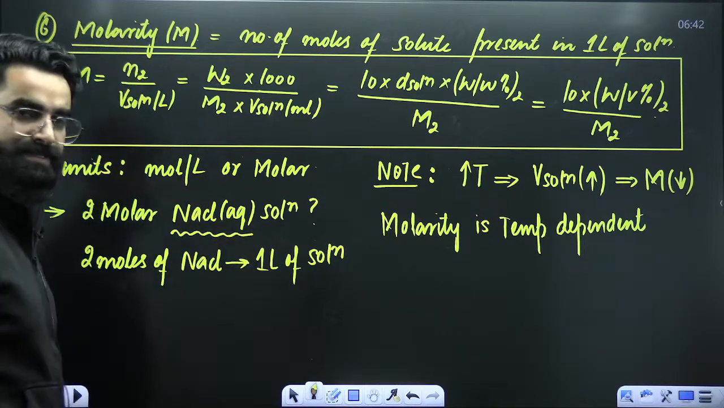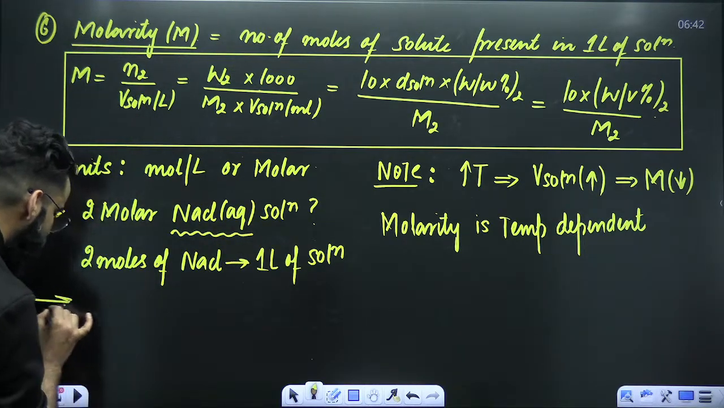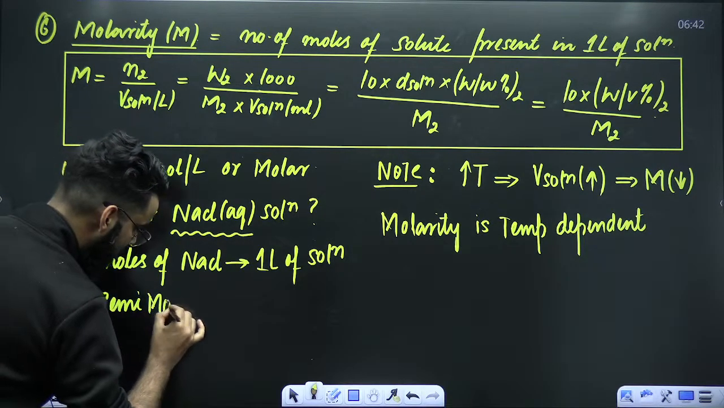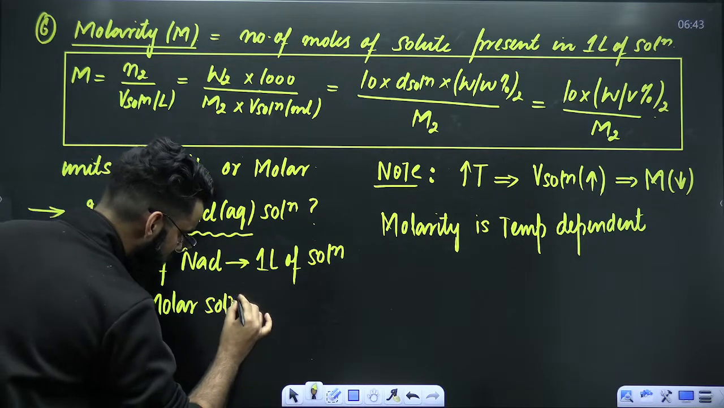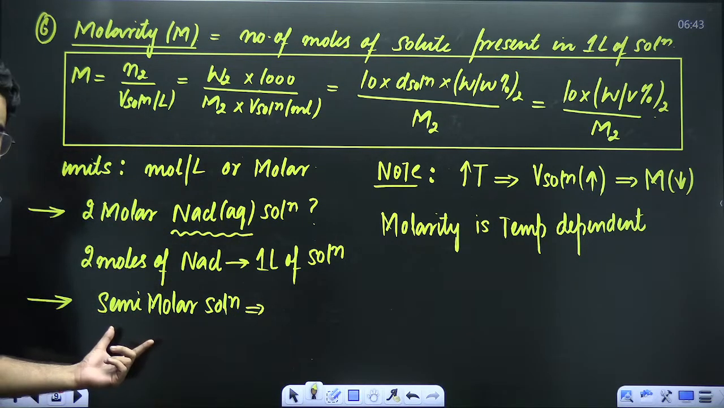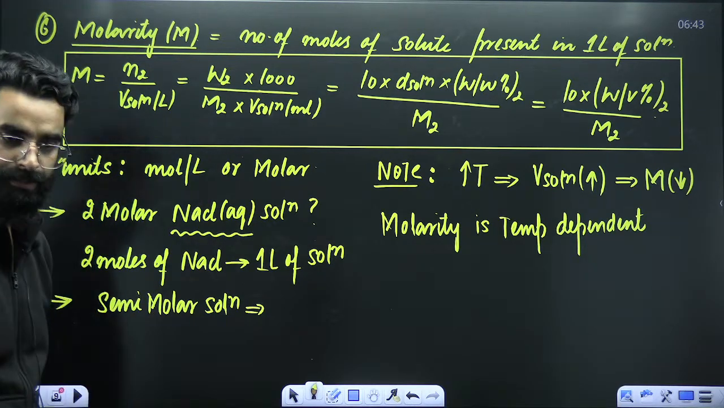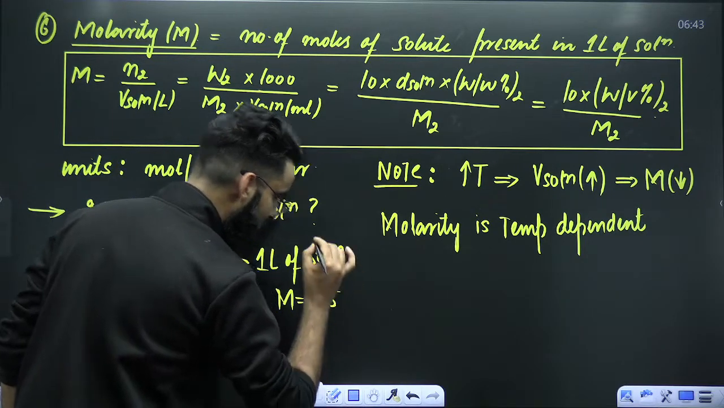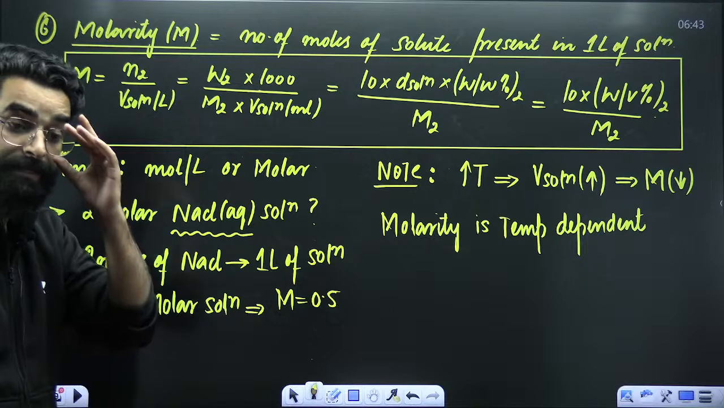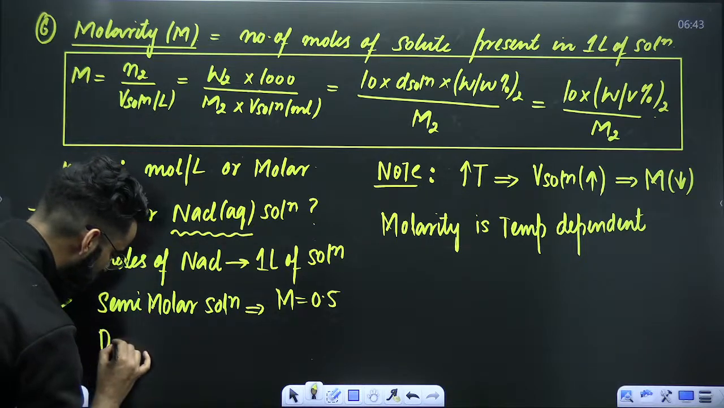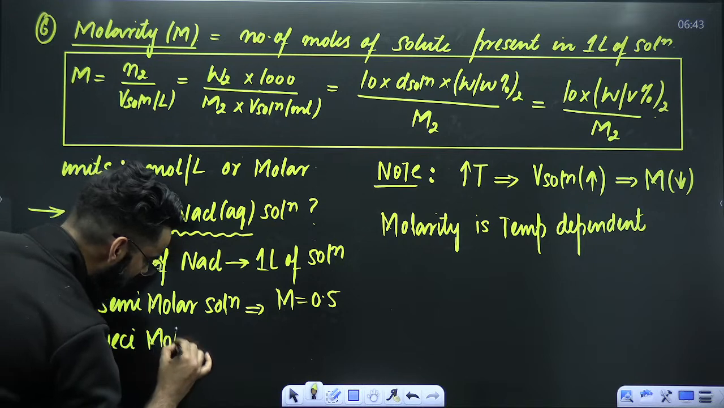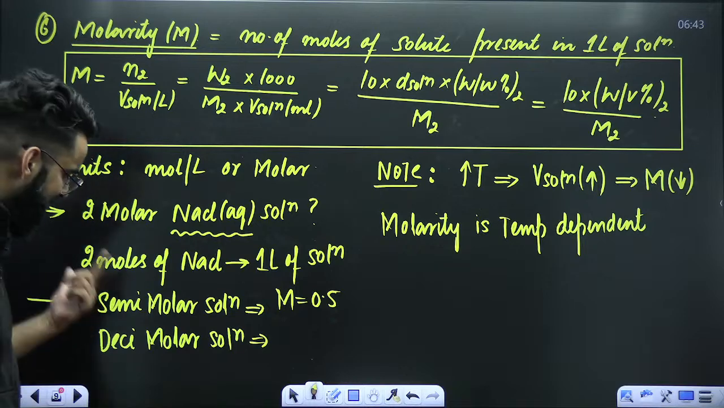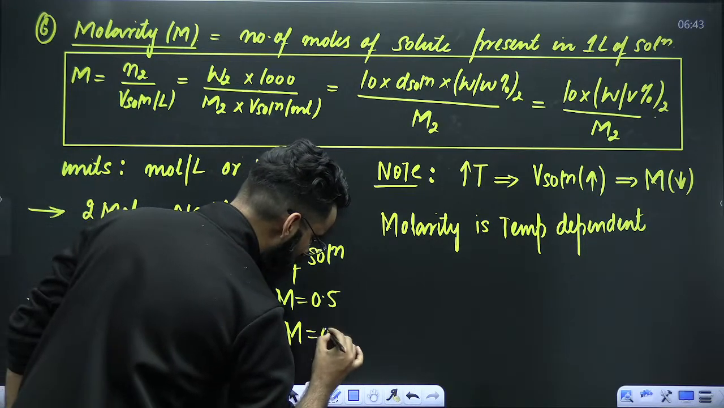Now, people, there are a few more things. Sometimes in the question, they might mention that we have got a semi-molar solution. Let me tell you, semi-molar solution is the one whose molarity is 0.5. Similarly, sometimes they'll mention that we have got a decimolar solution. Decimolar solution is the one whose molarity is 0.1.